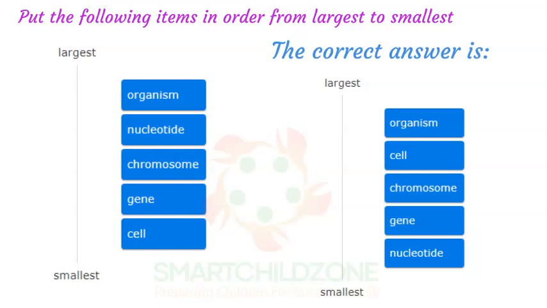Each chromosome contains a DNA molecule. A gene is a section of this DNA molecule. So a chromosome is larger than a gene. A gene is a specific set of nucleotides within a DNA molecule. So a gene is larger than a nucleotide.